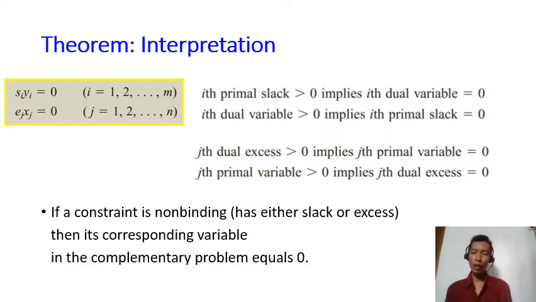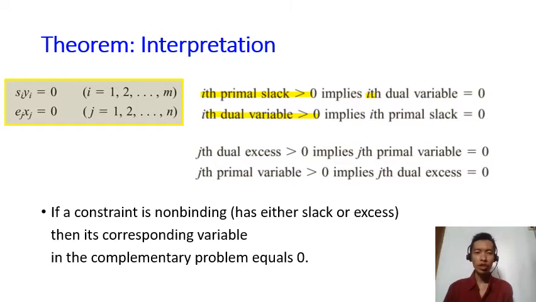Just to spell out that result, si times yi equals 0 means that if the ith slack variable in the primal problem is greater than 0, it implies the ith dual variable equals 0. Similarly, if the ith dual variable yi is greater than 0, it implies that the ith primal slack variable equals 0.